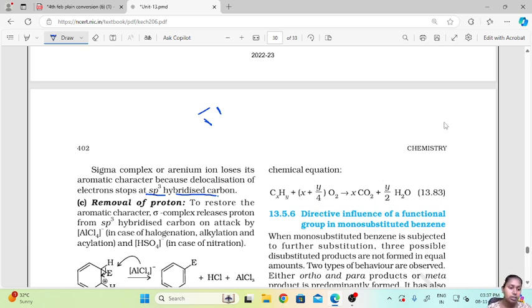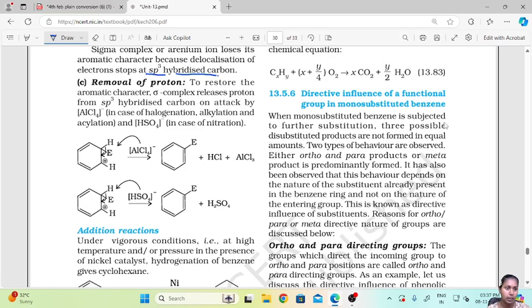Now, next one is the removal of proton. To restore the aromatic character, the sigma complex releases a proton from the sp3 hybridized carbon on attack by AlCl4 minus in case of halogenation, alkylation and acylation, and HSO4 minus in case of nitration.